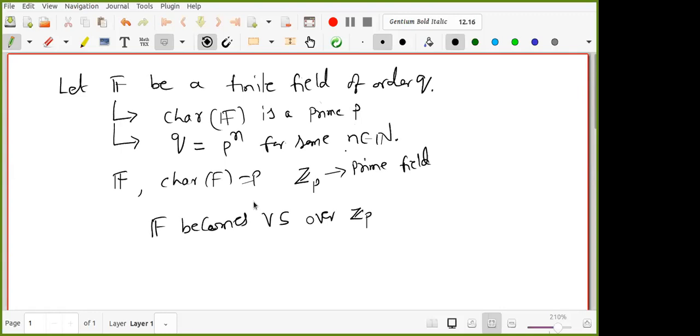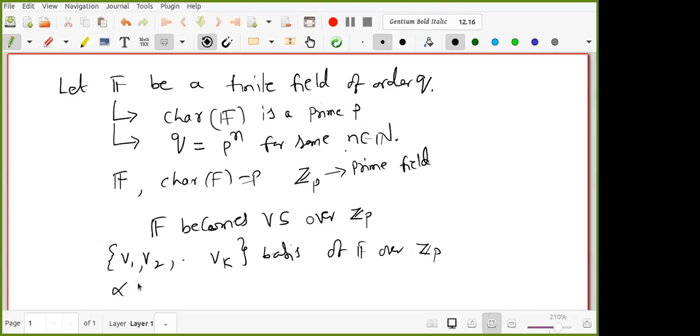So what happens if it has a finite basis? Let us say v1, v2, and so on up to vk is the basis of F over Z_P.